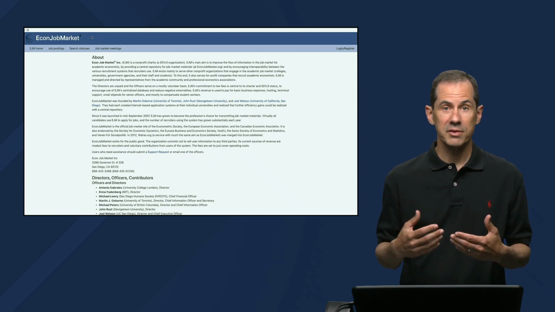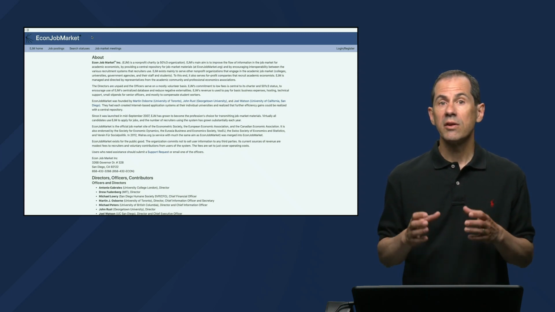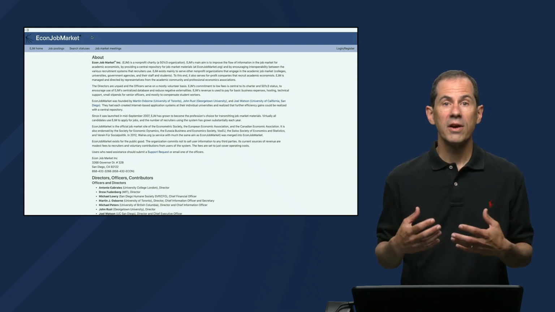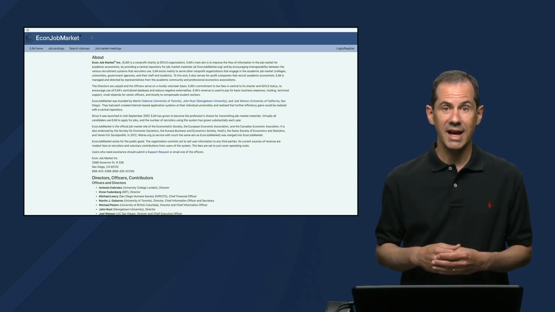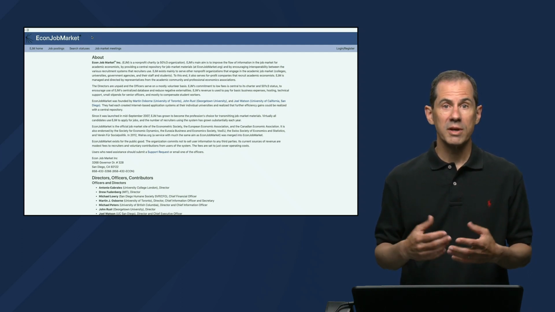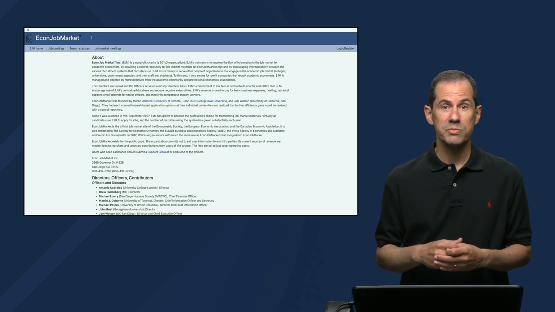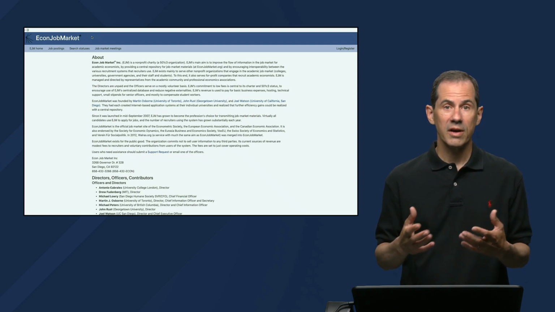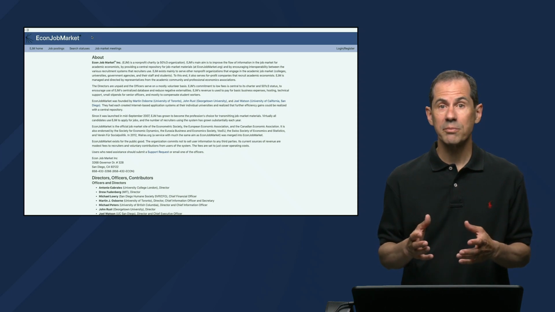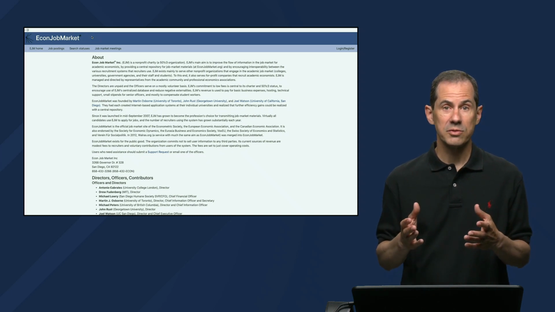identities of all the recommenders in the system, including their official email addresses and affiliations, are verified by Econ Job Market's staff. So a person like me will sit down and look at information provided about the recommenders by the candidates to verify the recommenders' identities. Now, this verification has to take place in three situations.